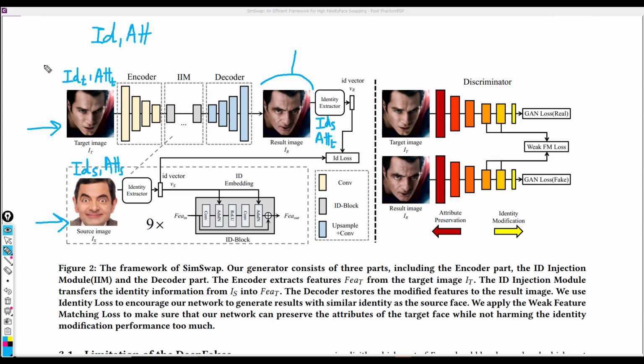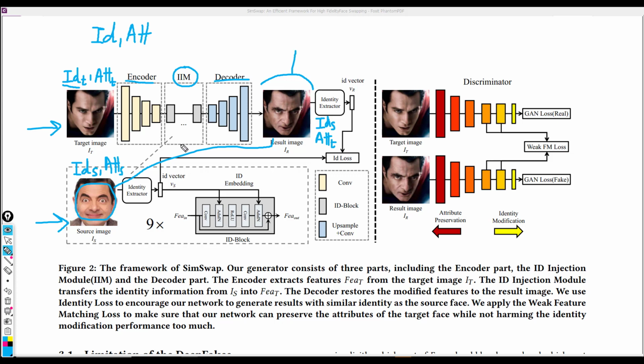Recall that the aim of this model is to take this target with an ID, that's IDT, ID target, attribute target, and then the source, IDS, ID source, attribute source, and then come up with this output which has IDS and then attribute T. But now with a simpler and more generalizable model in which we now have, between the encoder and the decoder, this ID injection module, which is responsible for passing in the source's ID into this output in such a way that when given two inputs, a target and a source, at test time, the model simply gives us this type of output without having to train.